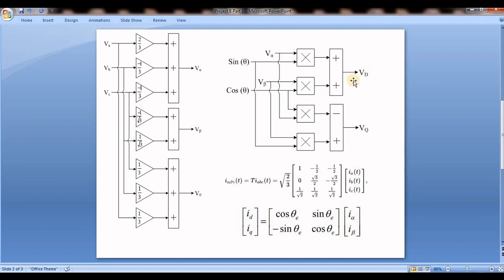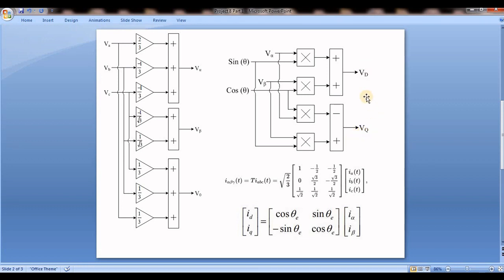They may be positive, negative, or zero; sometimes we can take them as positive also. So while controlling any DSTATCOM, renewable energy source, inverter, or motor, we are only controlling the dq, not alpha beta. If I take Vd as 1 per unit, maybe positive one, I can compare with positive one; if negative one, I can compare with negative one; and this I can compare with 0 for compensating.